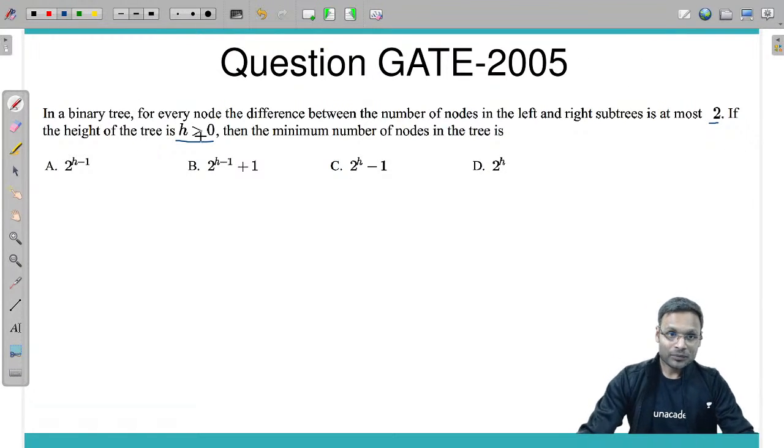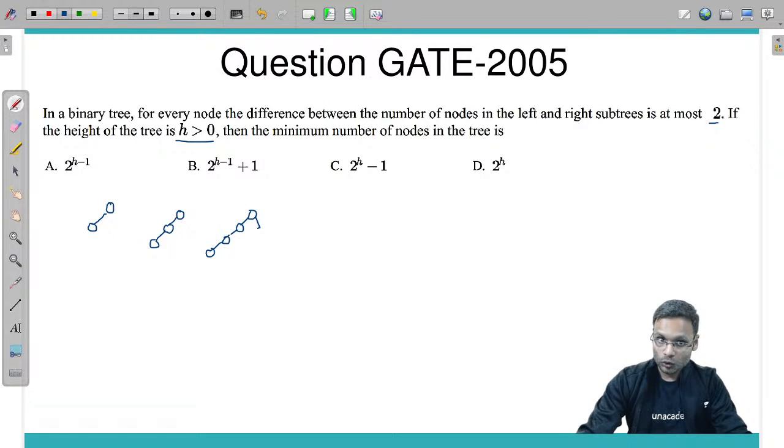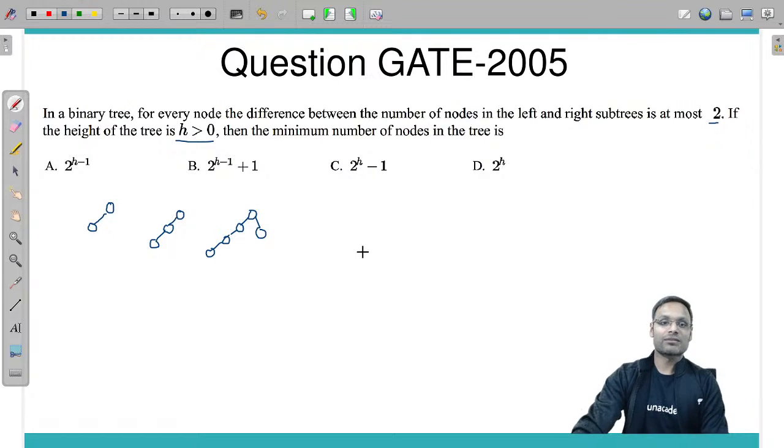Let's make the tree of height h greater than 0. So let's make the tree this way. This is one of the examples. Left side and right side number of nodes differ by at most 2. Yeah, fine. This is fine. Yes, this is also fine. Is this fine? No. This is fine now.